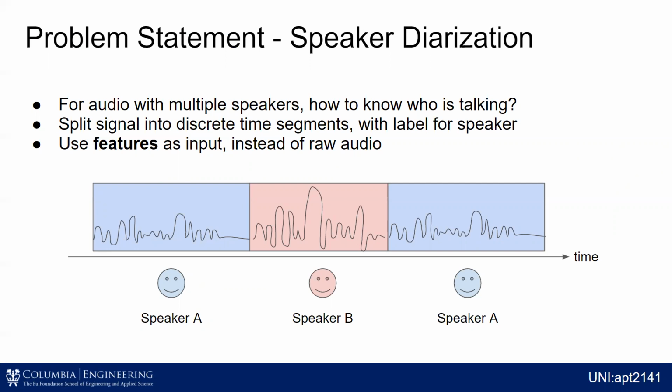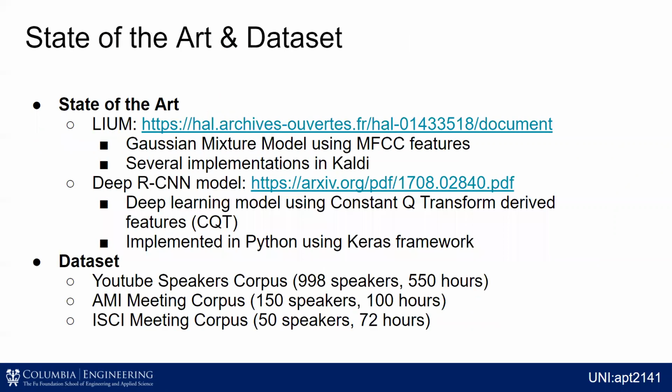And then instead of using raw audio, maybe we extrapolate some features out of those. So the current state of the art is we have two really different models that I'm looking at. LIUM, which is a Gaussian mixture model using MFCC features. This is a 13-dimensional feature vector that gets extrapolated from that raw audio. And there's several different implementations of this in Kaldi.